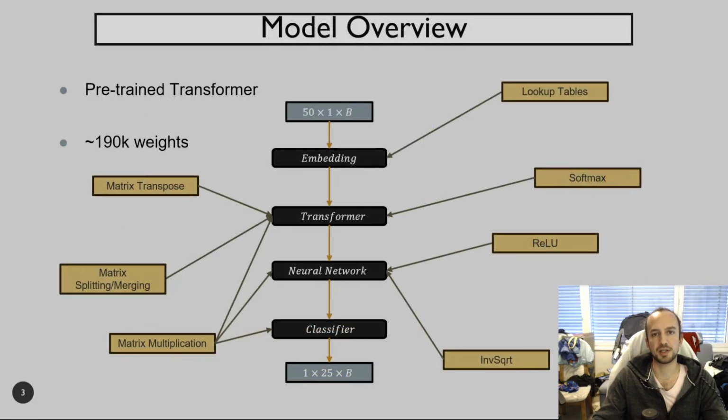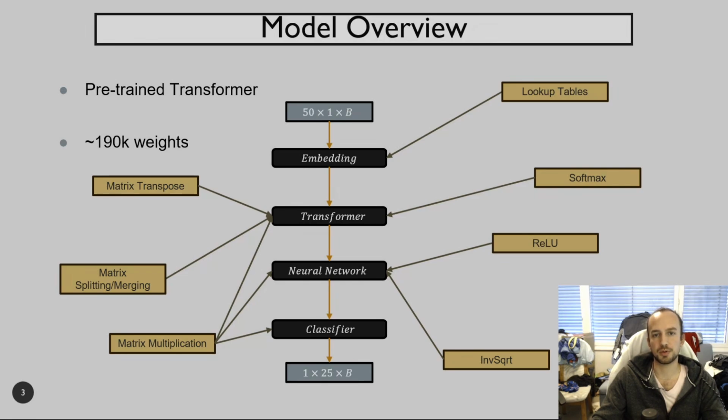To perform this classification, a custom and pre-trained model was given to us. This is a change with respect to previous years because we usually had to also design and train our own models. So this year's challenge was solely to write an FHE circuit that best approximates the functionality of the given model. The provided model is composed of 4 main steps: an embedding layer, a transformer, a neural network, and a classifier, each presenting their own challenges.